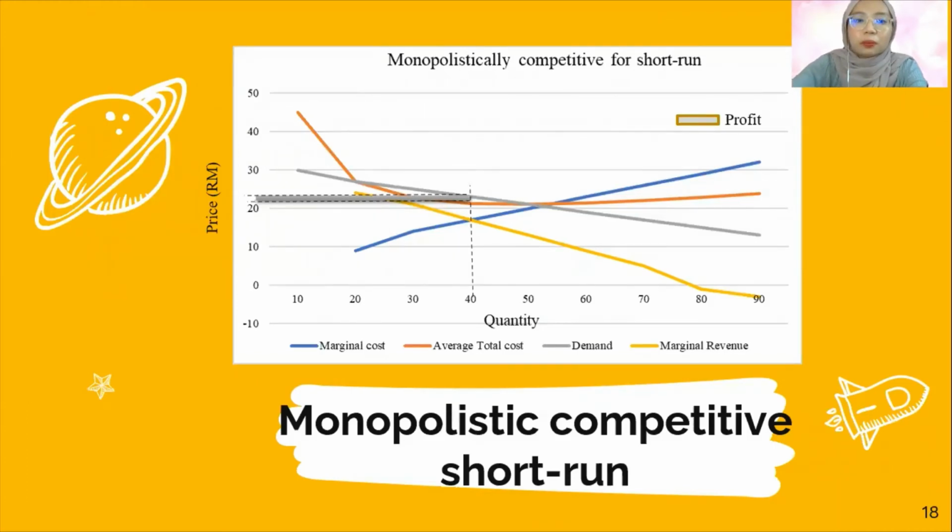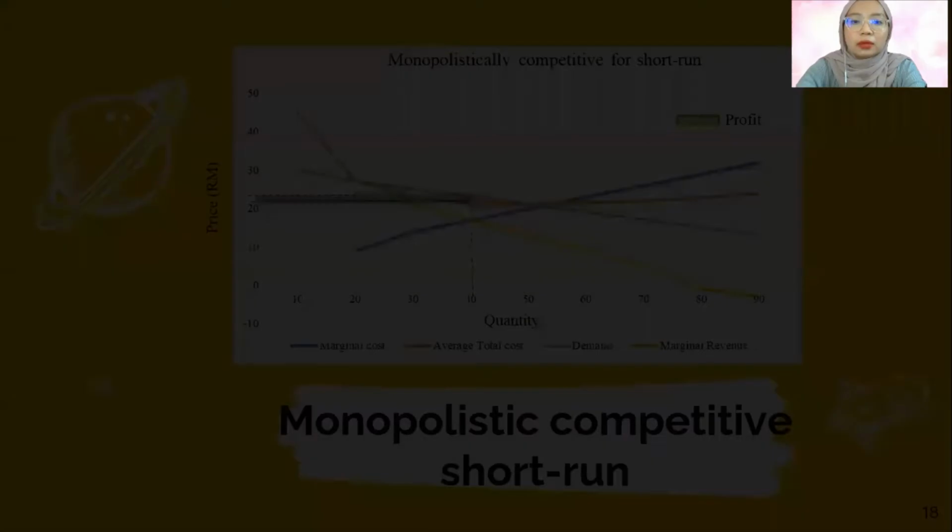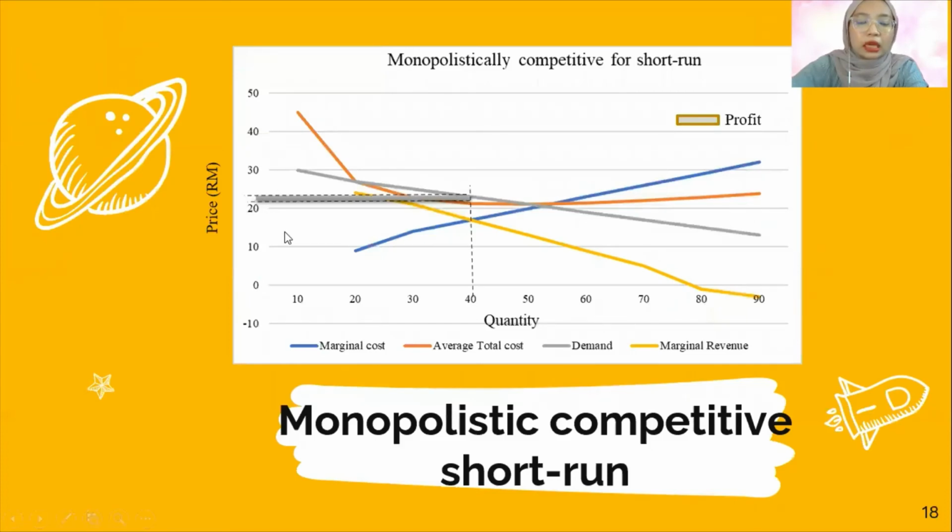So how to determine the price is that at the intersection between marginal cost and marginal revenue, then we can see on the demand curve that the price is between here and here. I assume the price which maximizes the profit of a firm is RM24, and the minimum profit is here, maybe RM21.